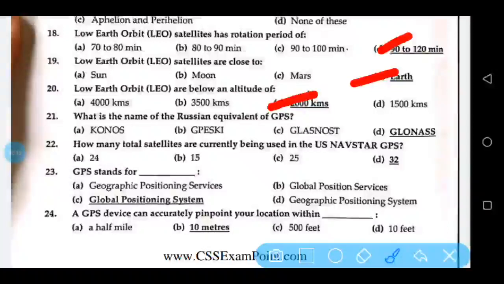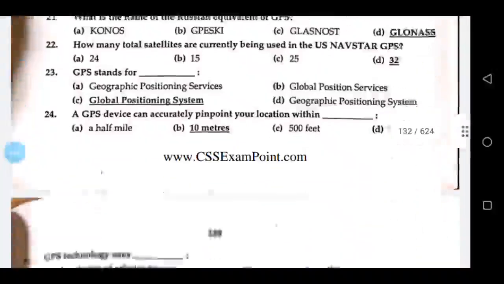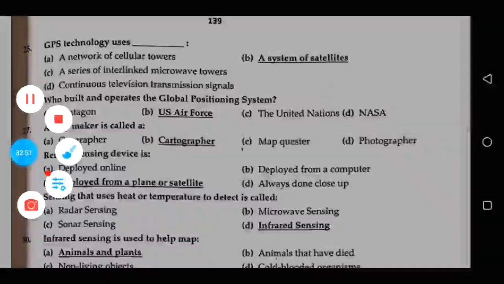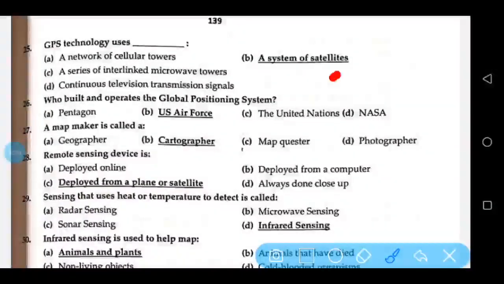What is the name of Russian equivalent of GPS? GLONASS. How many total satellites are currently being used in the US Navstar GPS? 32. GPS stands for Global Positioning System. A GPS device can accurately pinpoint your location within 10 meters. GPS technology uses a system of satellites.